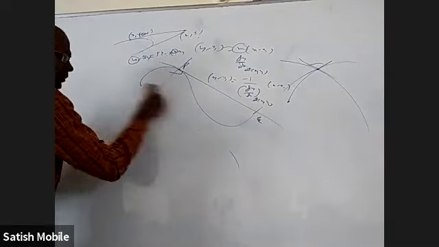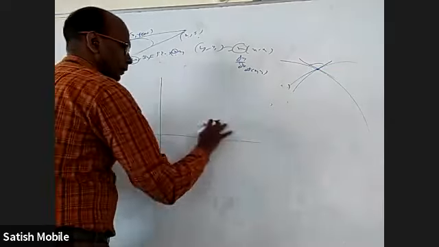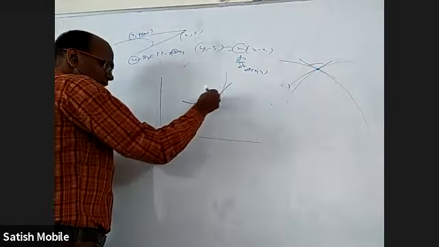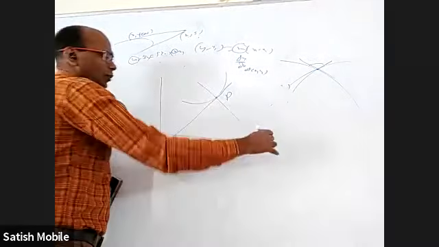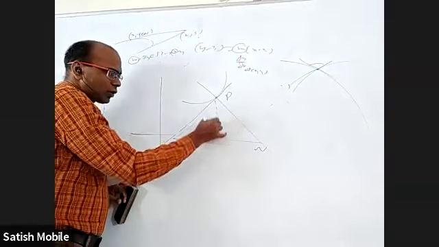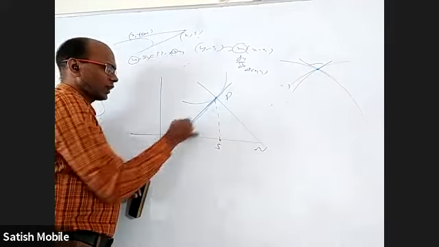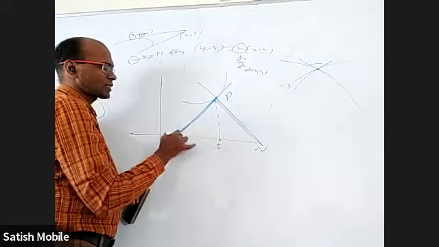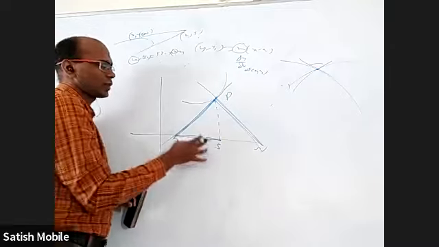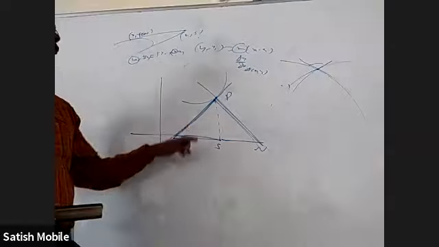We also have something called subtangent and subnormal. In Mains, they did not ask that much. They may ask in differential equations or other chapters, but just to cover that: if you have a curve like this, and this is the tangent here and this is the normal here, the tangent meets the x-axis at T and the normal meets the x-axis at N, and the foot of P on the x-axis is S. The length PT is called the length of the tangent, and the length PN is called the length of the normal. The projection of PT on the x-axis, which is ST, the shadow of this on this, is the subtangent. The projection of the normal on the x-axis is the subnormal. Okay, these are the four lengths.